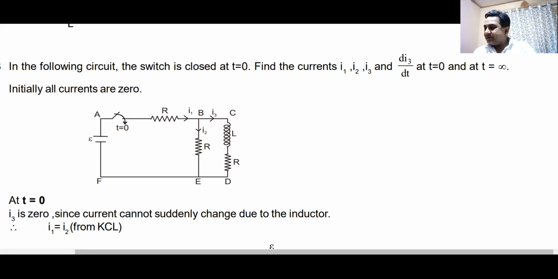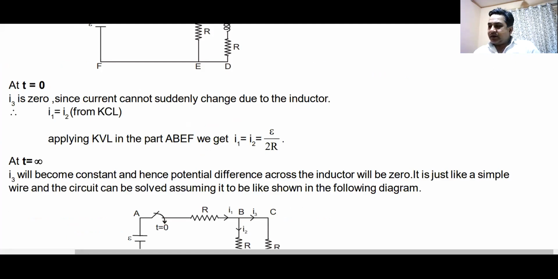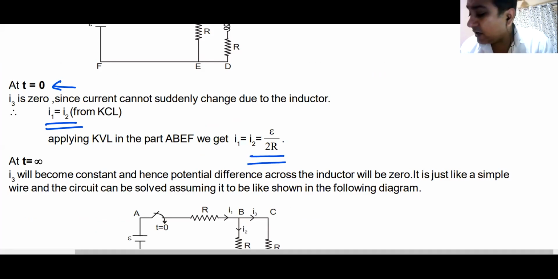So basically, what you got to understand is at time t is equal to 0, in the branch of inductor, it becomes an open circuit, so no current goes in the branch. So I1 becomes equal to I2, and it becomes E divided by R plus R, 2R. It becomes E divided by 2R, as simple as this.